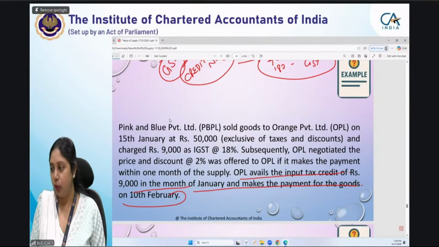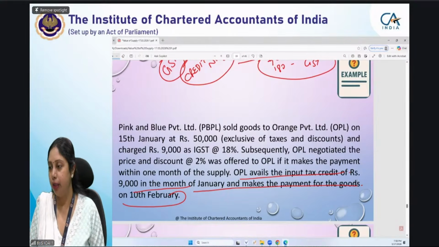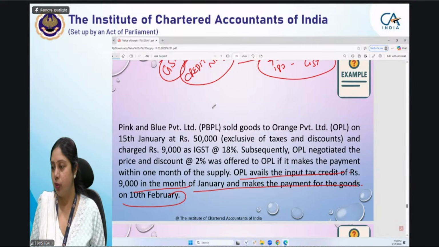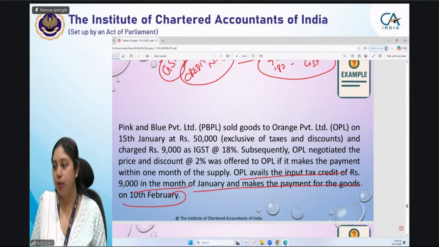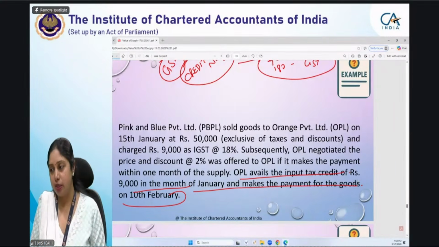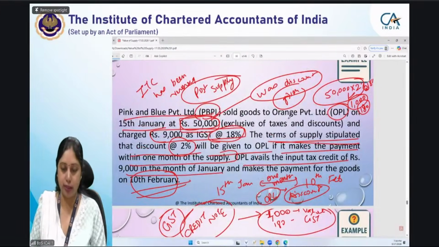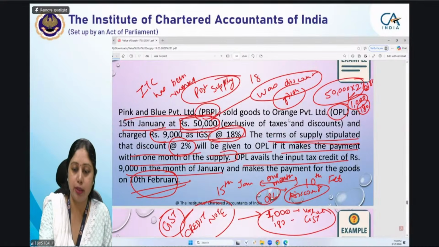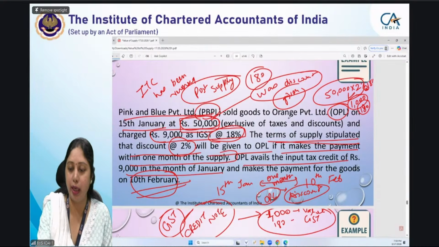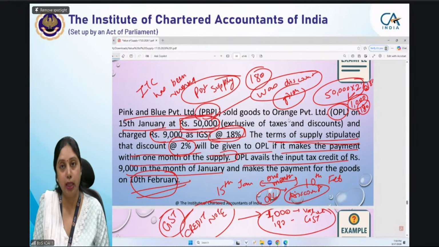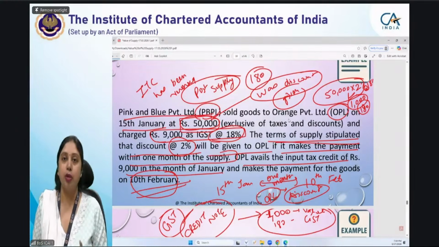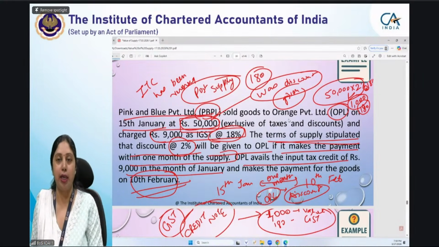Anybody has any doubt till this point of time? Yes, Nikunj, you have said that on 10th February PBPL issues a credit note to OPL of rupees 1,000 plus GST amount 180, so OPL will have to reduce the ITC of 180. Yes, as in the previous question, it has to reverse ITC of 180. If OPL does not reverse the ITC of 180, then in that case its proportionate GST liability, respective GST liability, will not be reduced.